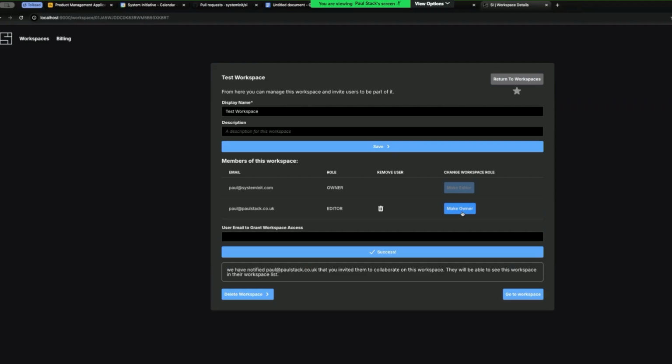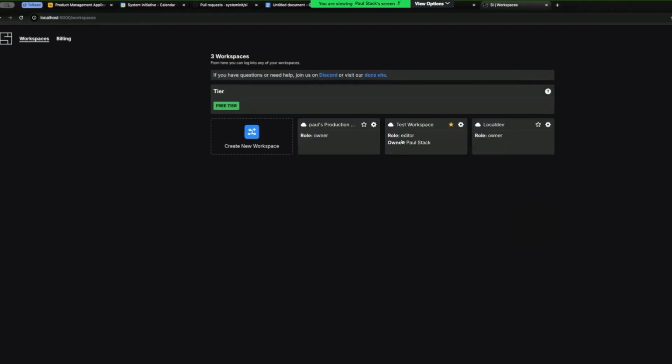They've been notified. Let's make them the owner and make me the editor. If we go back to the workspaces now, you'll see that I'm the role editor and the owner is Paul Stack. It's a nice use of space to add lots and lots of workspace tiles rather than having these long blue lozenges. There you go. Sweet.